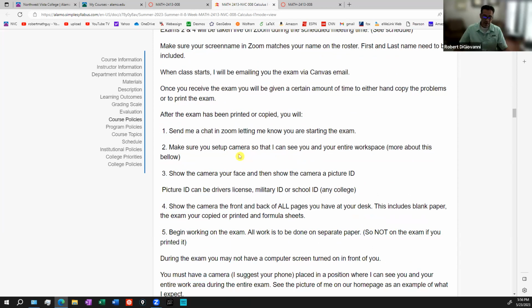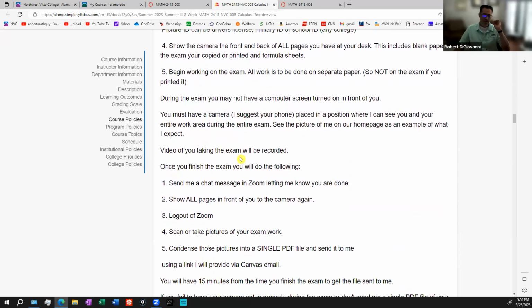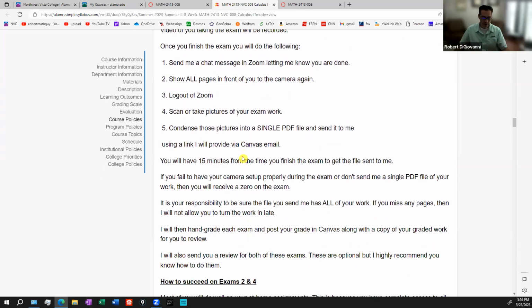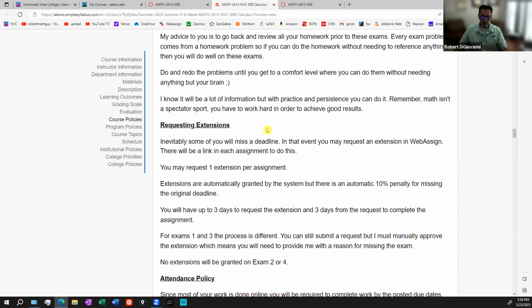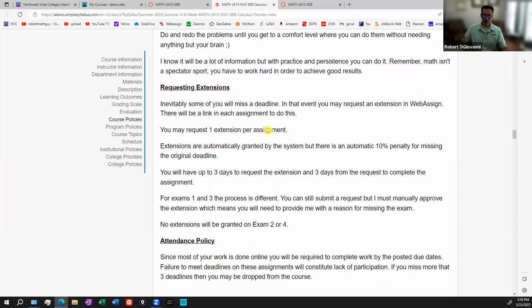All right, so that's the basic layout. I will send out detailed instructions when we get closer to exam 2 and 4 to make sure everyone knows what's going on, but it's here all written down as well. I'll let you read that yourself.